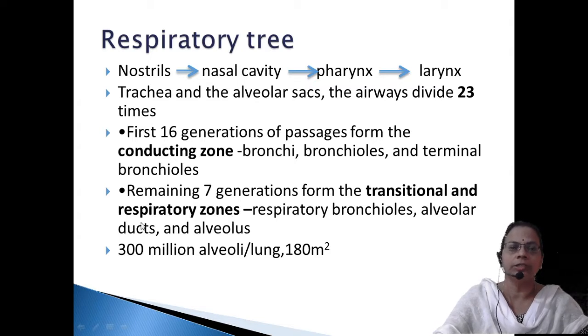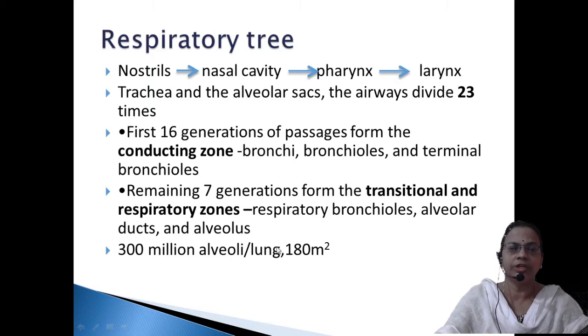Then the number of alveoli. Alveoli is a saccular structure, bound by a very thin membrane and highly vascularized. Through that only the respiratory gas exchange from the lungs to the blood and from blood to the lungs can take place. The number of alveoli in each lung can be 300 million, and the total surface area is 180 square meters. That means it is approximately the surface area of a tennis court.